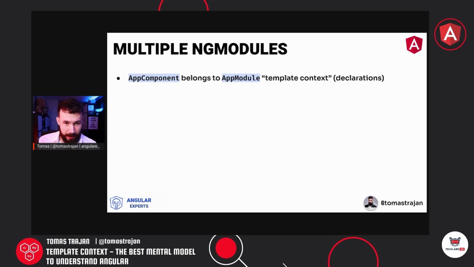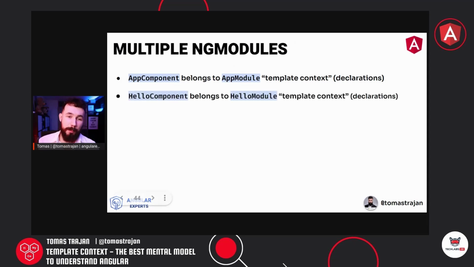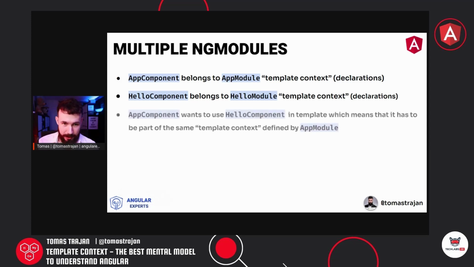So let's recapitulate quickly. Application component belongs to app module, to its template context, because of the declarations. Hello component belongs to hello module template context because of the declarations. Application component wants to use hello component in its template, which means it has to be part of the same template context defined by the application module, right?